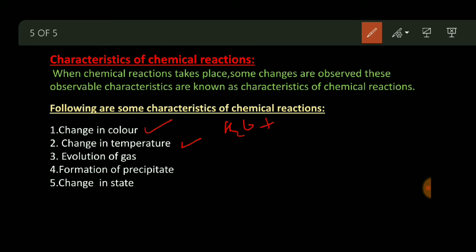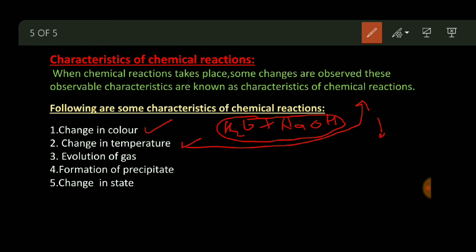When water is reacting with NaOH, sodium hydroxide, the temperature will increase. And sometimes the temperature can decrease. So an increase or decrease in temperature also shows that a chemical reaction is going on.